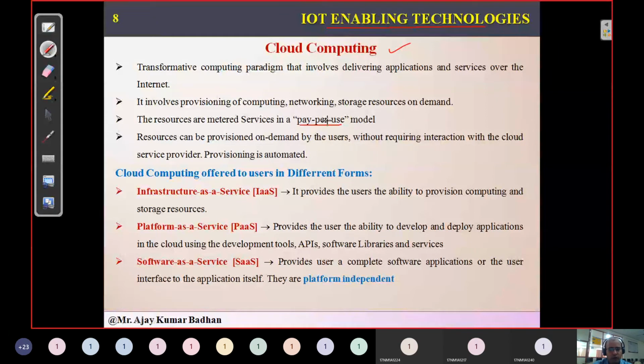Now cloud computing provides services on different platforms: infrastructure as a service, platform as a service, and software as a service. Infrastructure means the users are provided with different infrastructure. Let me explain with a small example.